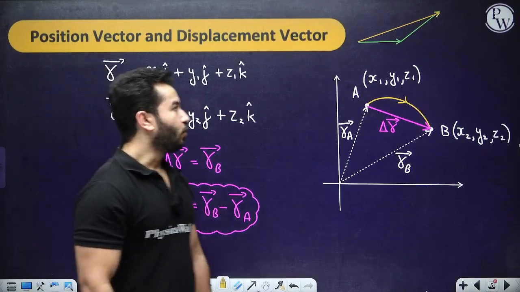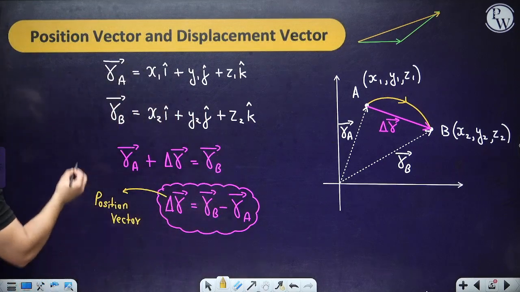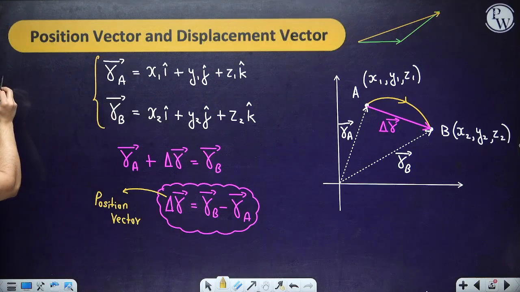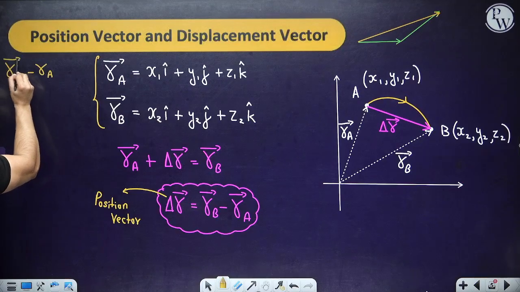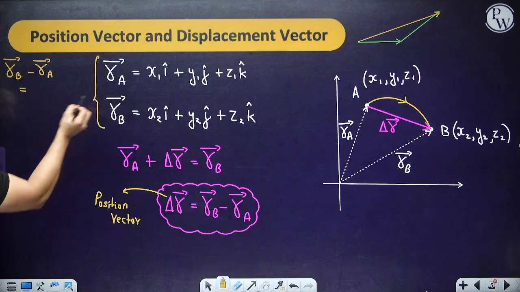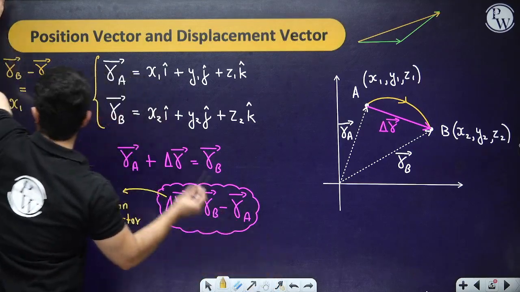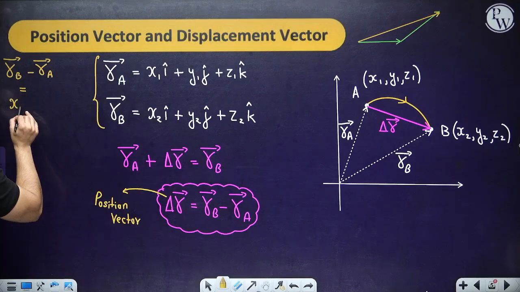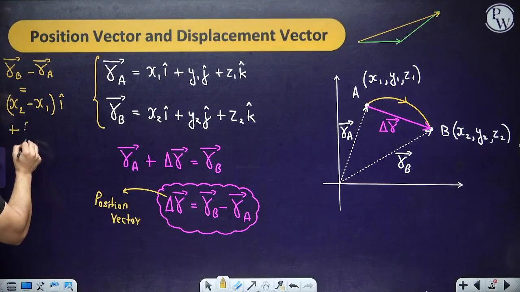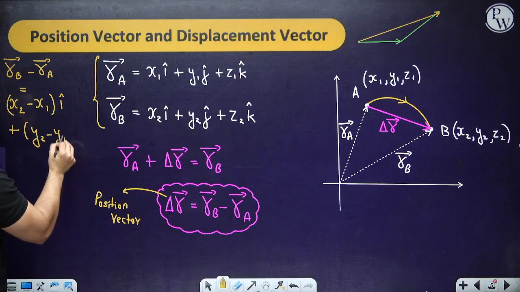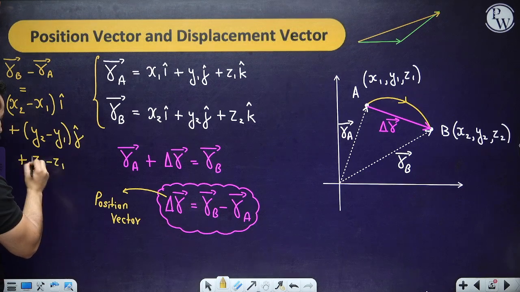If you want to know how we write it in component form, it is quite easy. If we want to write RB minus RA, we are going to write x2 minus x1 i cap plus y2 minus y1 j cap plus z2 minus z1 k cap.